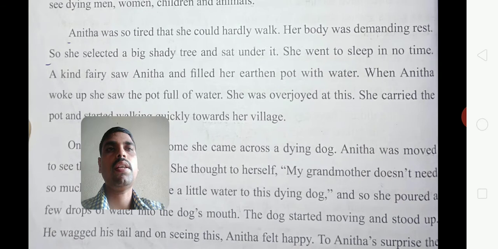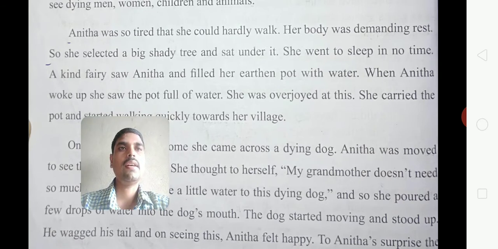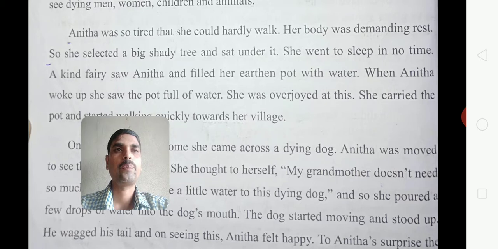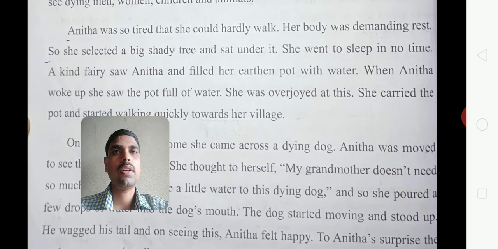And so she searched for a shady tree, a big tree, and she sat under that big tree. She went to sleep in no time.